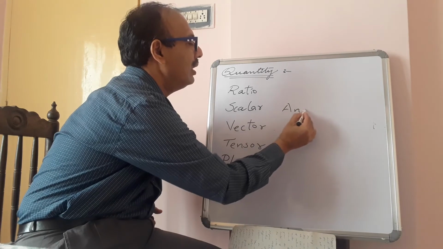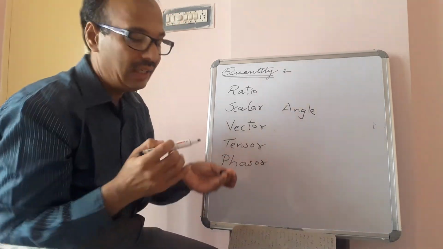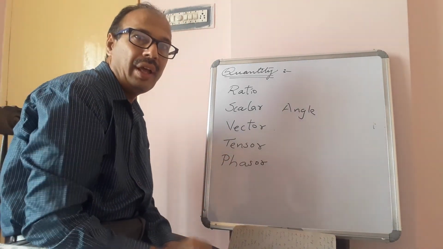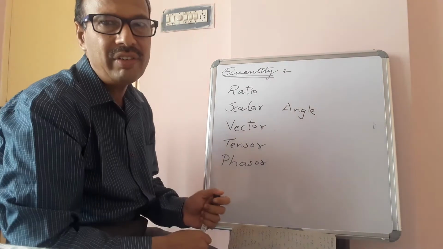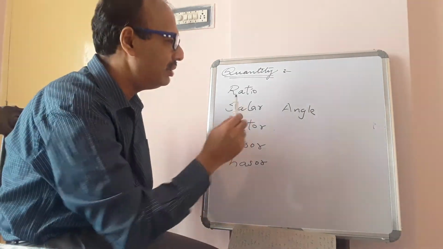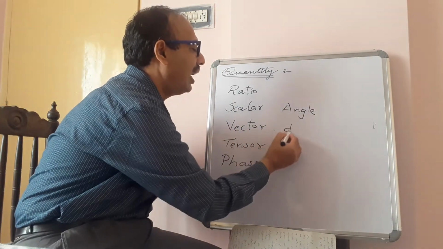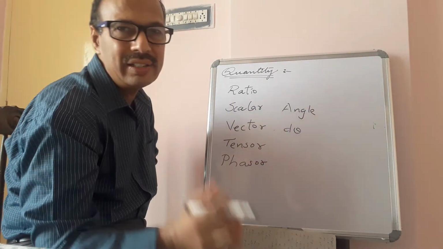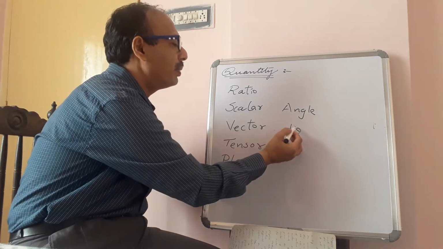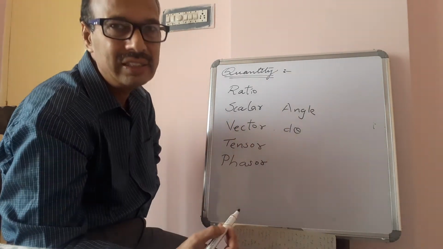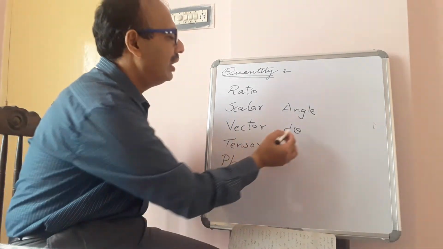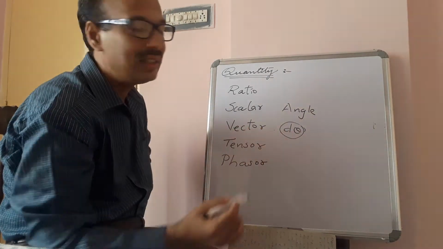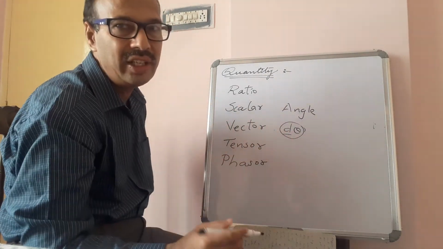Another example, angle. The students of 11th and 12th standard do understand d theta. Very small angles will be represented with this d theta. d theta is a single term. d is not separate, theta is not separate.